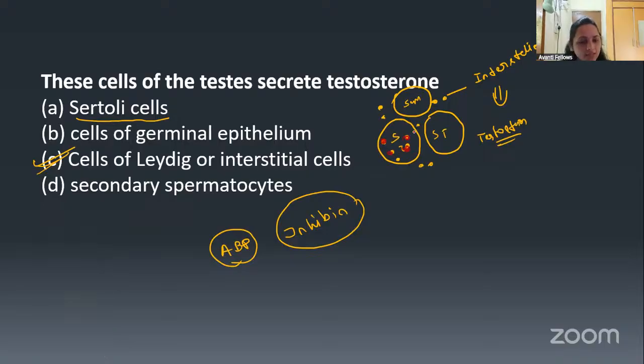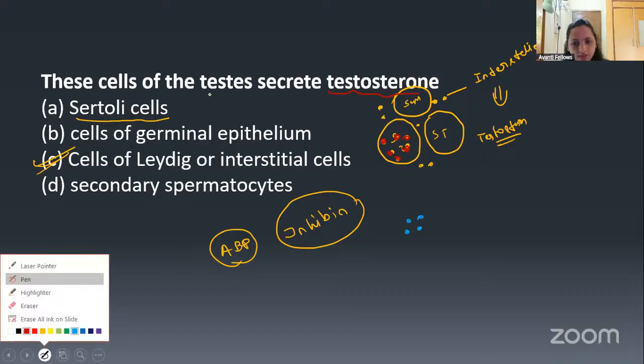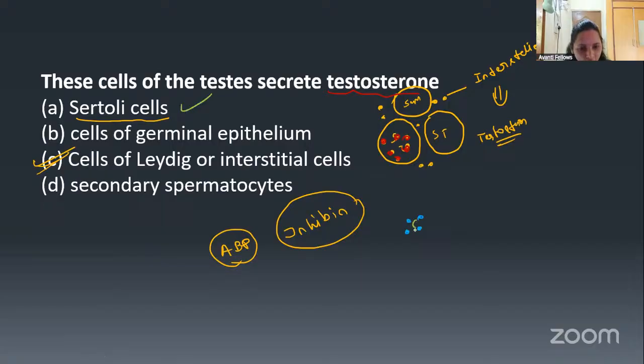Then, which hormone is helping in sperm production, or spermatogenesis? Actually the testosterone, right? For that, the testosterone has to diffuse inside the seminiferous tubule, right? And testosterone should be concentrated inside the seminiferous tubule. For example, you can see these all are testosterone, right? Now, ABP protein produced from the Sertoli cells is going to bind to this testosterone. Okay, this is the ABP protein.